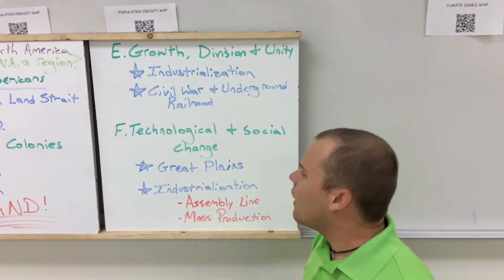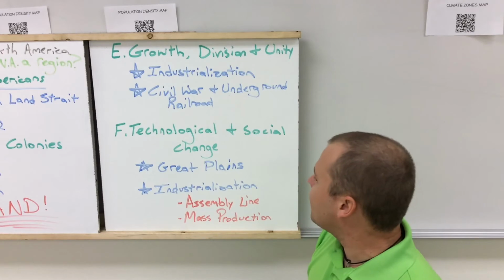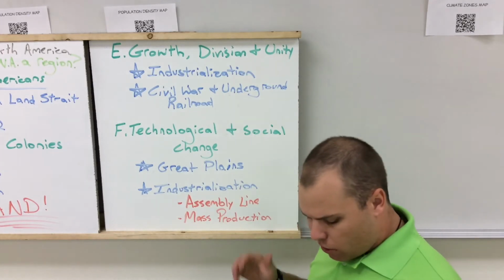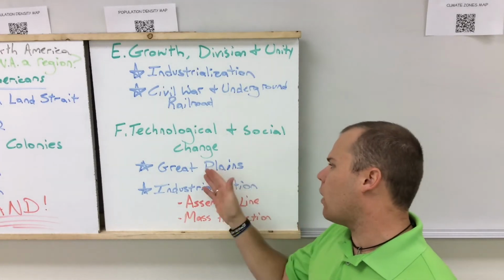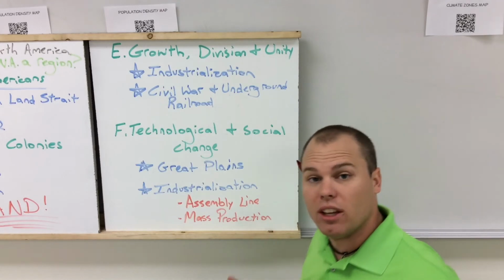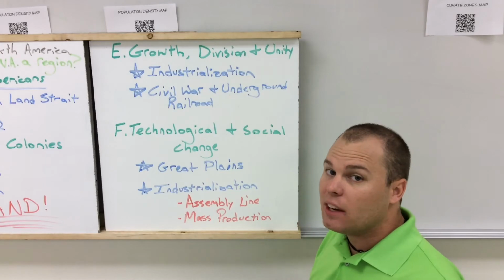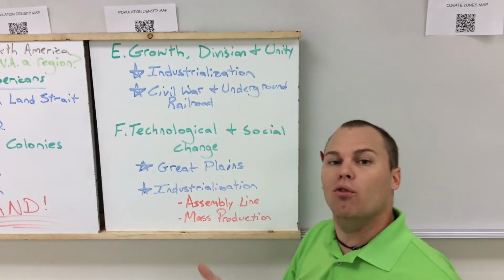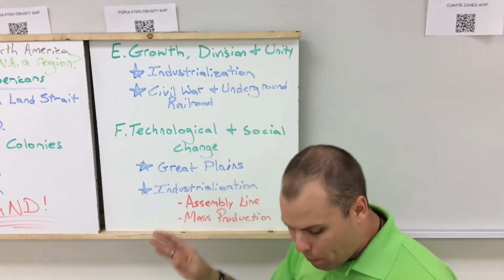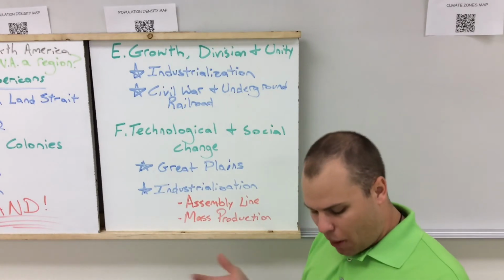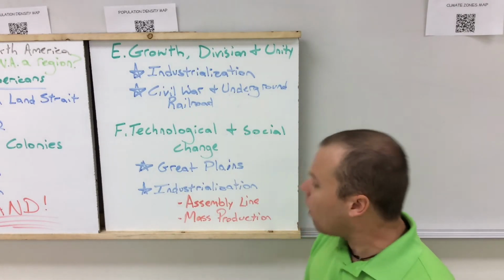All right, moving right along to F, technological and social change. During the late 1800s, settlement in the Great Plains is encouraged because people aren't living there. People are afraid of the Indians. The United States is pushing people that way and saying, hey, we can give you really, really cheap land if you'll move west, and this land is great. So they start pushing people to the west, and they start pushing Native Americans out of this area.